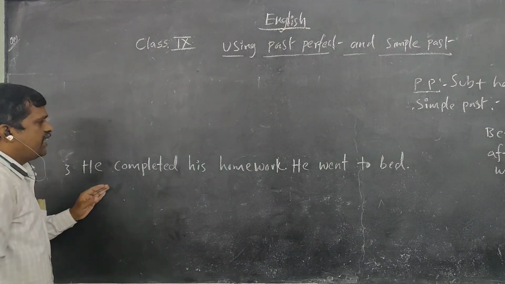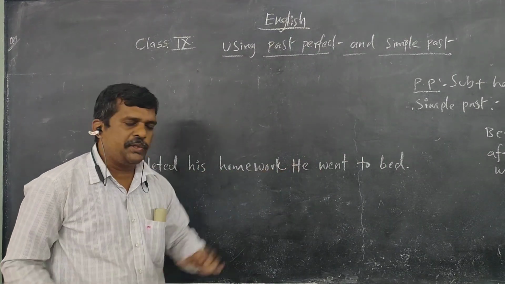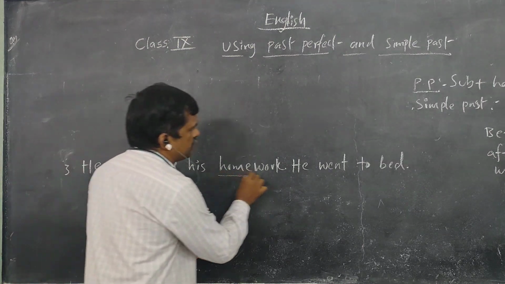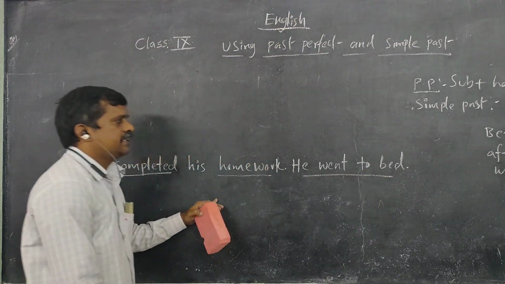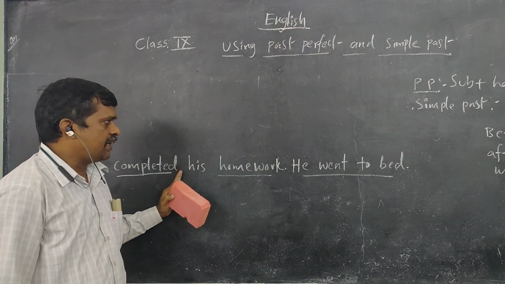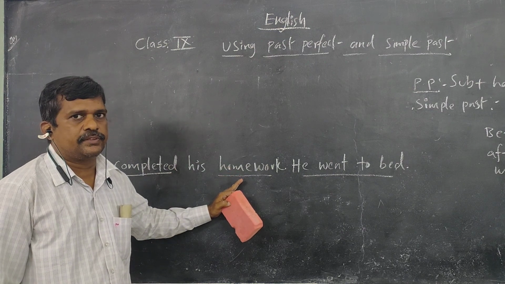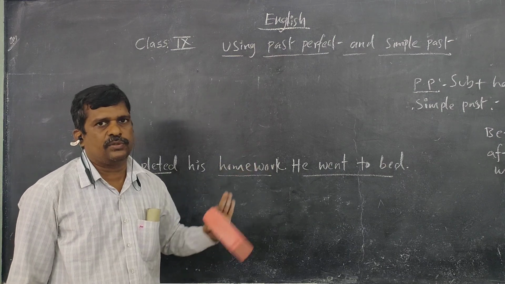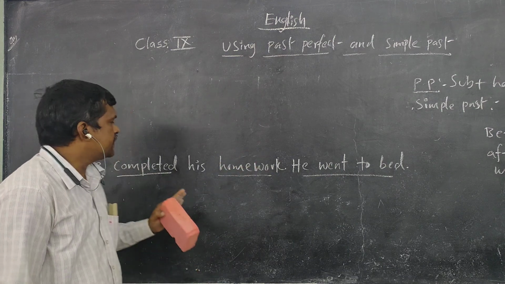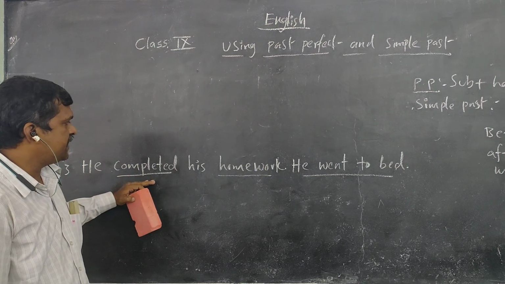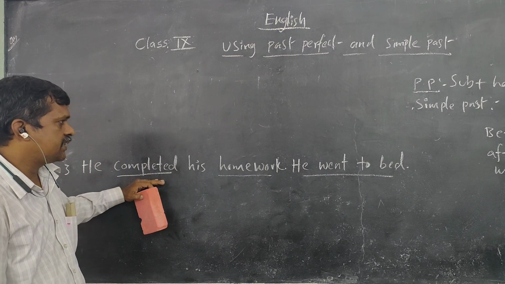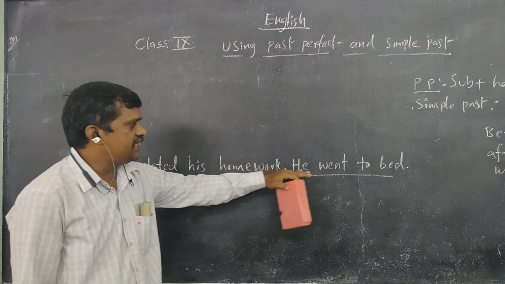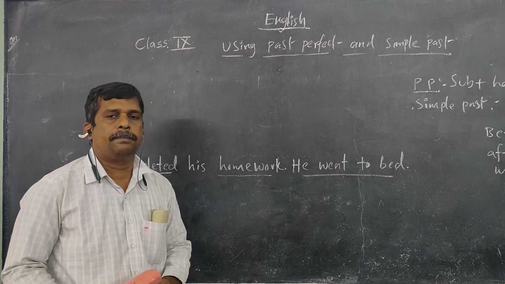For this one, he completed his homework, he went to bed. So here, completion of homework is the first action. And going to bed is the second action. After completion of the homework, one will go to bed. So here, which is the first action? Completion of his homework. For this action, we can use past perfect tense. For this action, we can use simple past tense.